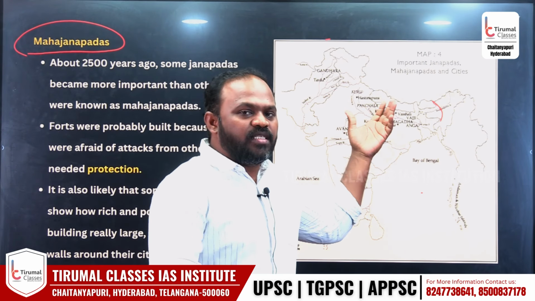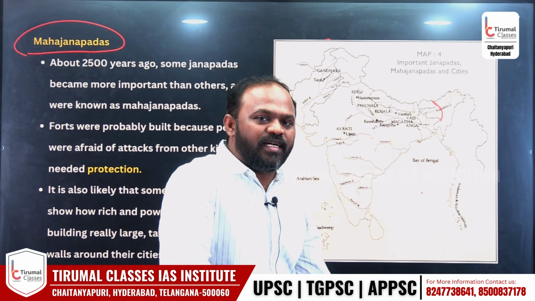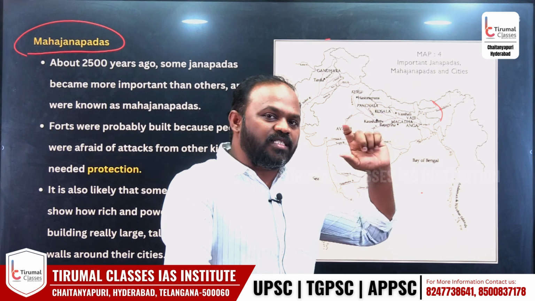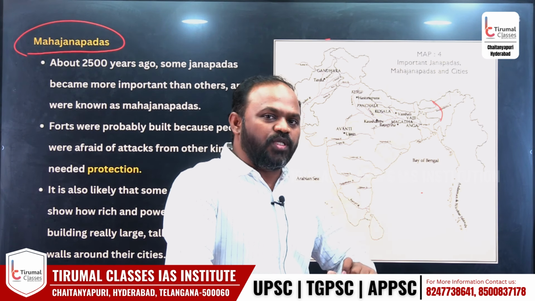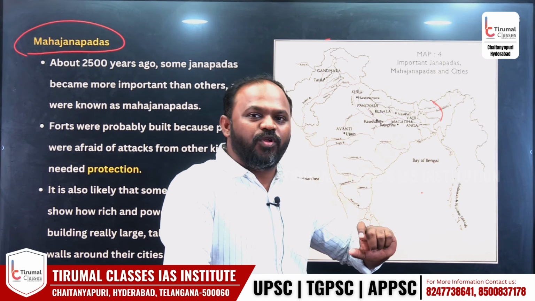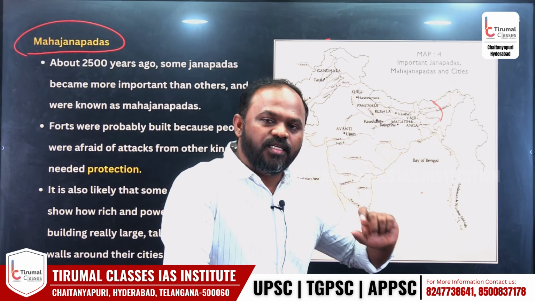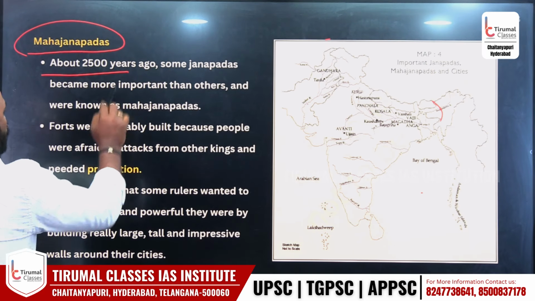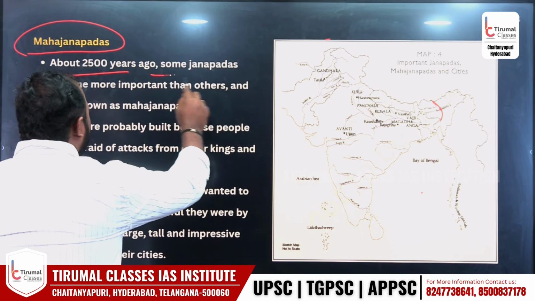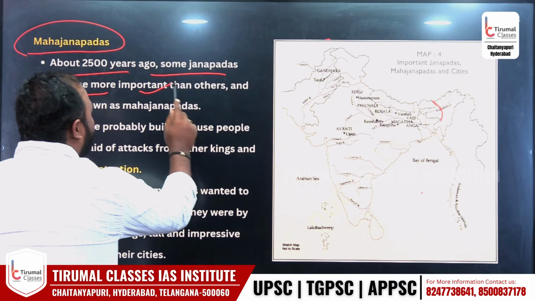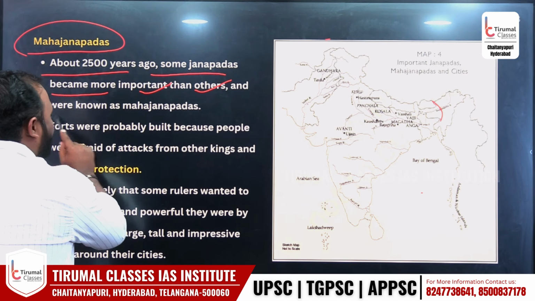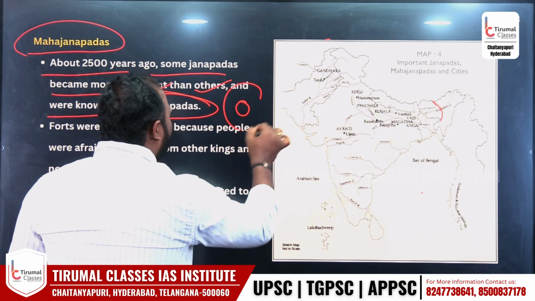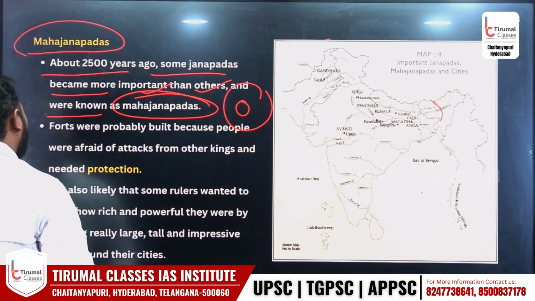Also, at this time the societies were categorized into Chaturvarna: Brahmin, Kshatriya, Vaishya, Shudra. The first 3 were called Dvijas. Shudras were called the serving class to the above 3 Varnas. Clear, everyone? Look at this. About 2500 years ago, some Janapadas became more important than the others and they were known as Mahajanapadas. A smaller area became a very big area. We call it a Mahajanapada.